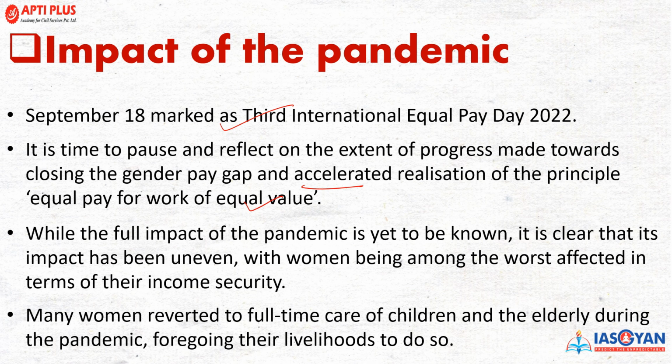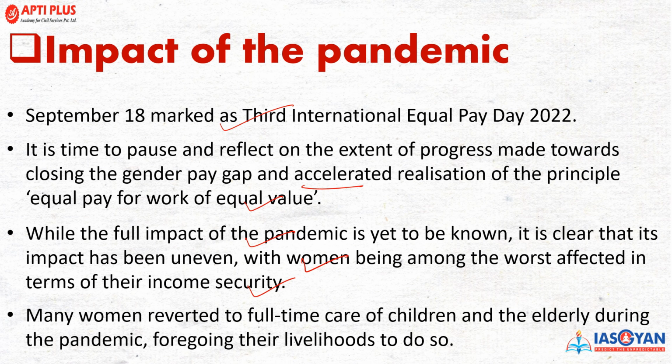While the full impact of the pandemic is not yet known, it is clear that the impact is uneven, with women being among the worst affected in terms of their income security. Even talking about the disparity in income in any sector, especially the private sector, there is a disparity that is still there, right?